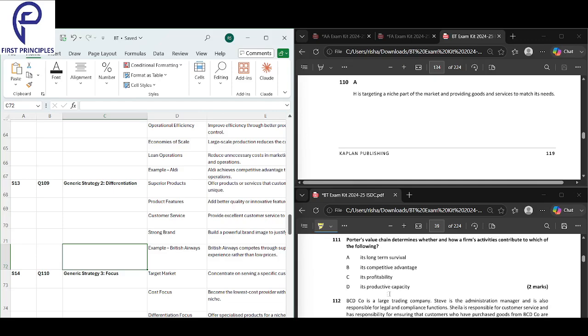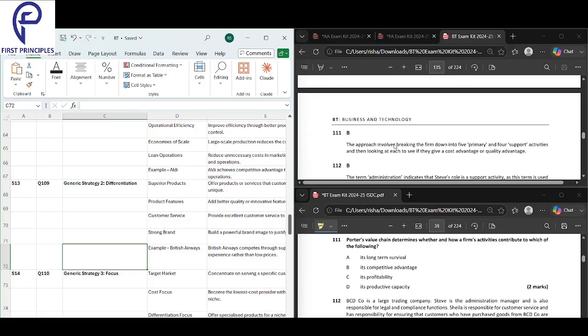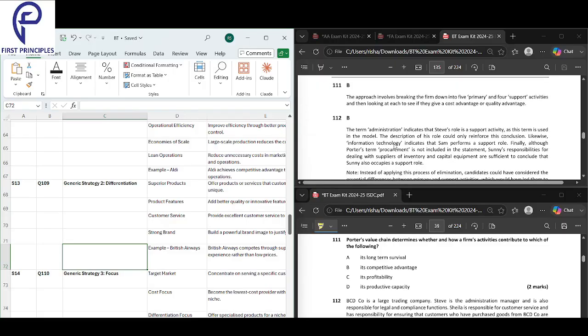Next, the Porter value chain. So when we talk about the Porter value chain, what about it? The Porter value chain determines whether and how a firm's activities contribute to which of the following. That's what we're looking at over here.